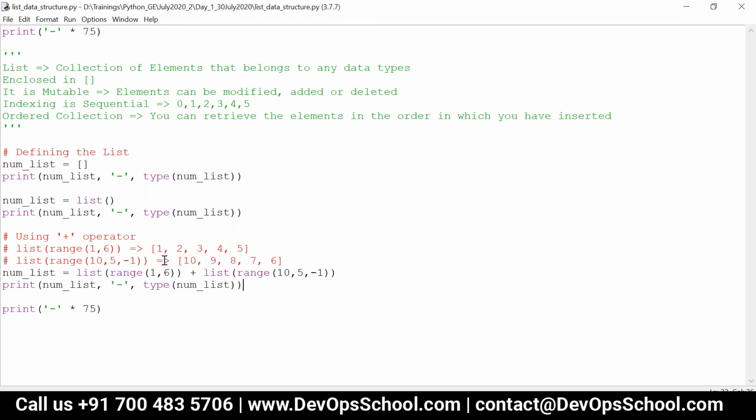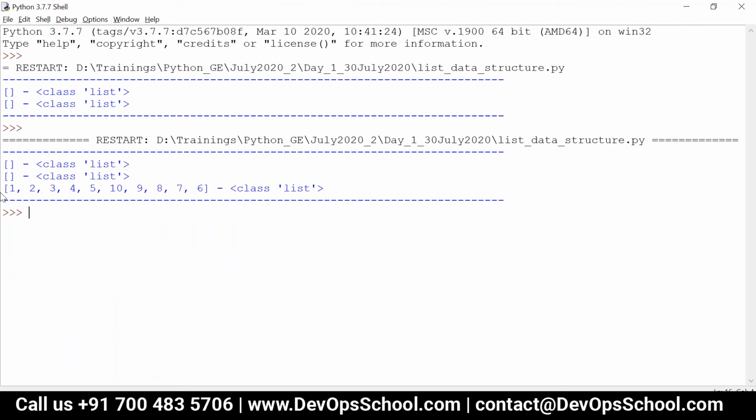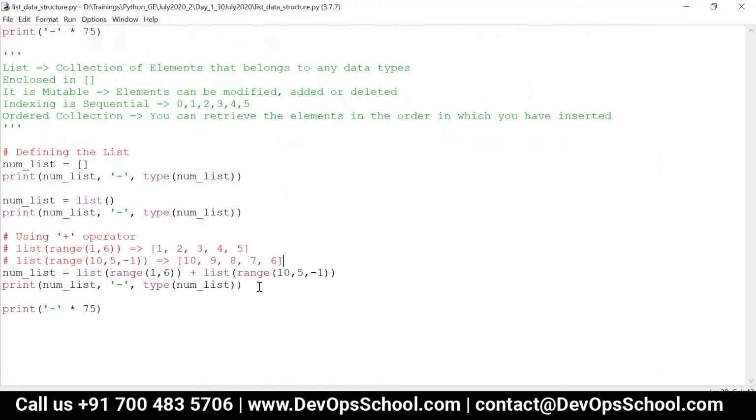That is, I will get a list like 1, 2, 3, 4, 5 and 10, 9, 8, 7, 6, the combination of those two, as a single list. Okay, and also I can create the list using the star operator.